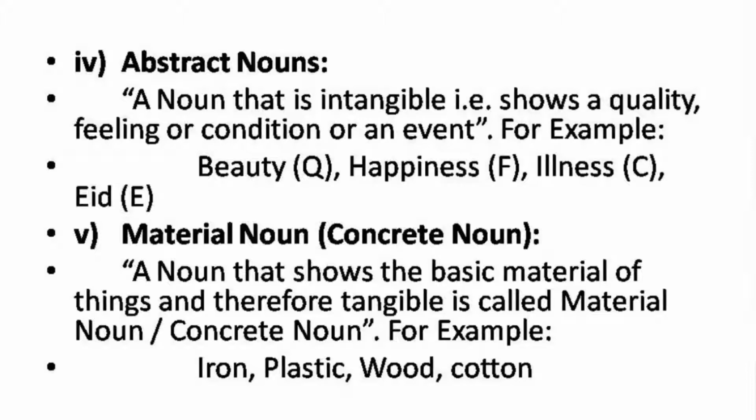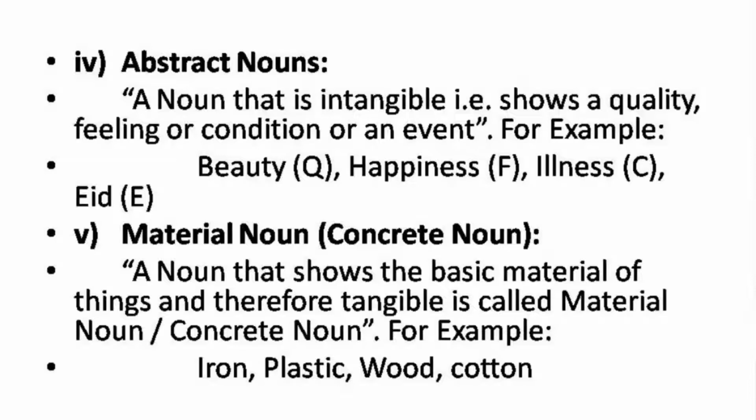So it shows a quality. Qualities cannot be seen, as we have talked about already. We cannot see beauty, we cannot see truth. We can see all these qualities through another noun, but we can't see them directly. We can see beauty through some person, through something, through some other noun. So we can't see them directly. Those are intangible things, so we can't see the qualities directly.